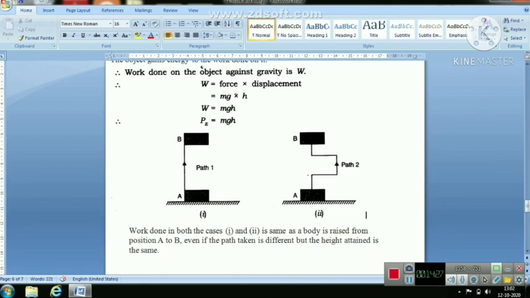So it is useful to note that work done by gravity depends on the difference in vertical heights of the initial and final positions of the object, and not on the path along which the object is moved. So work done in both cases 1 and 2 is the same, as the body is raised from the initial position.